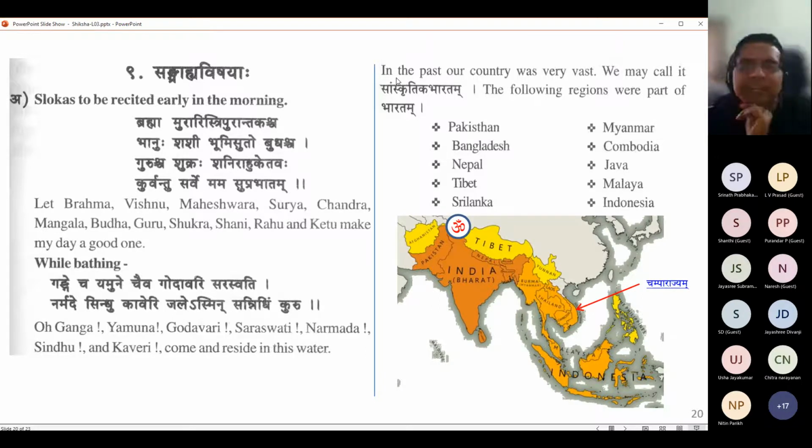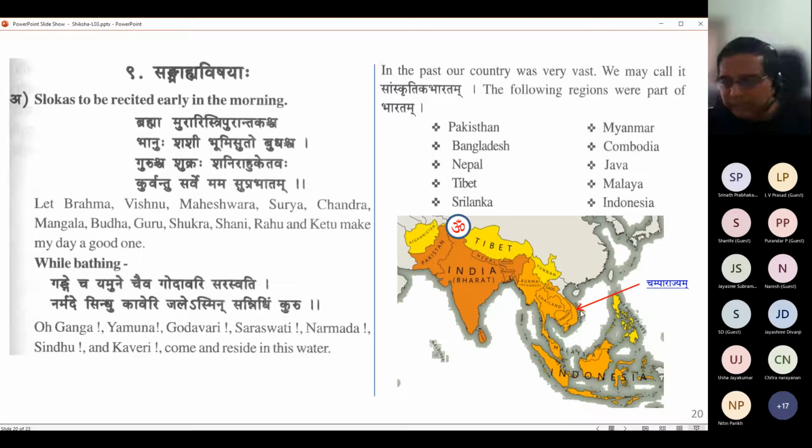Thanks. So let us look at the last segment. In the past, our country was very vast. We may call it Samskritika Bharatam, what was culturally having some similarities in the old ages or in the golden ages. The following regions were part of Bharatam: Pakistan, Bangladesh, Nepal, Tibet, Sri Lanka, Myanmar, Cambodia, Java, Malaysia, Indonesia. Actually, this is a little bit of repetition. I think last time also we saw something similar. Anyway, in this internet age it is well known, but it's good to have this.